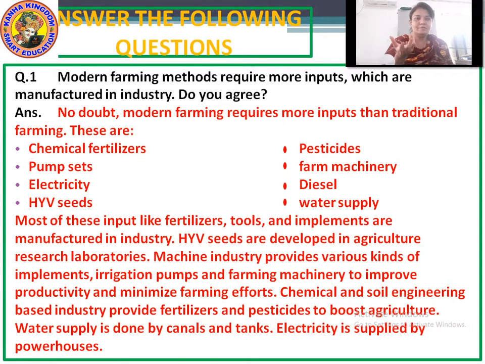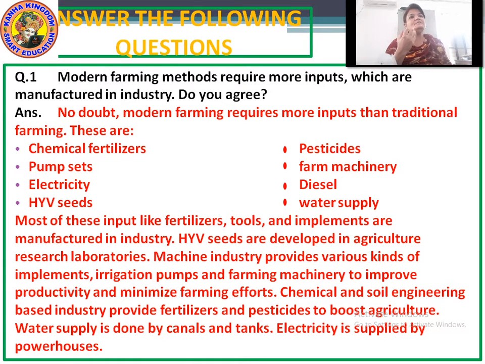Further, the answer continues. Most of these inputs like fertilizers, tools and implements are manufactured in industries. Whatever things we see here right now, these are all manufactured in industries. HYV seeds are developed in agriculture research laboratories.